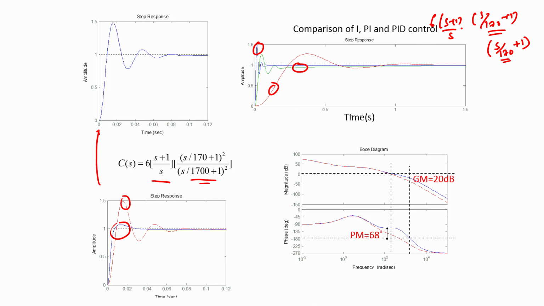Now I want to make a comment in connection with this particular controller structure. If you look at this controller, once again you recognize that this structure is not really recognizable as any of the standard off the shelf readily widely employed controller structures that we introduced in the previous clip. So it is neither a PI controller nor a PID controller nor an integrator nor a proportional controller. So this once again reinforces the point that I made earlier in this clip, that there is nothing really sacrosanct about the off the shelf controller structures that we talked about.